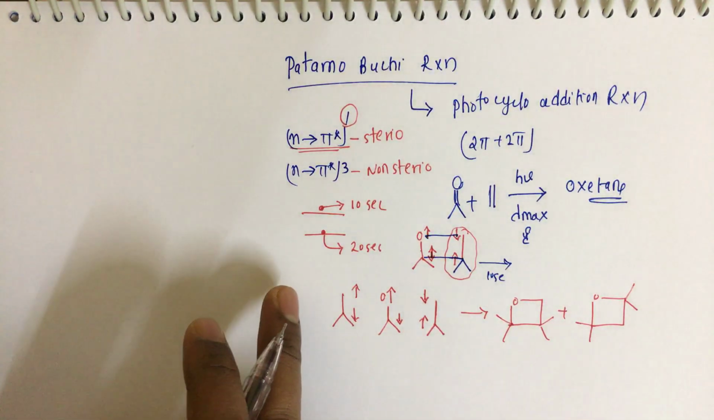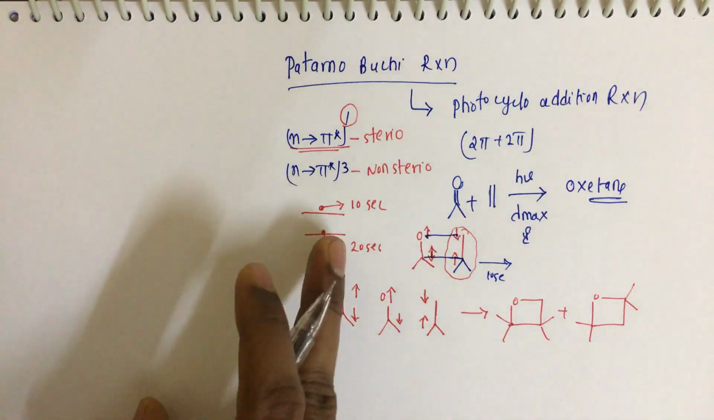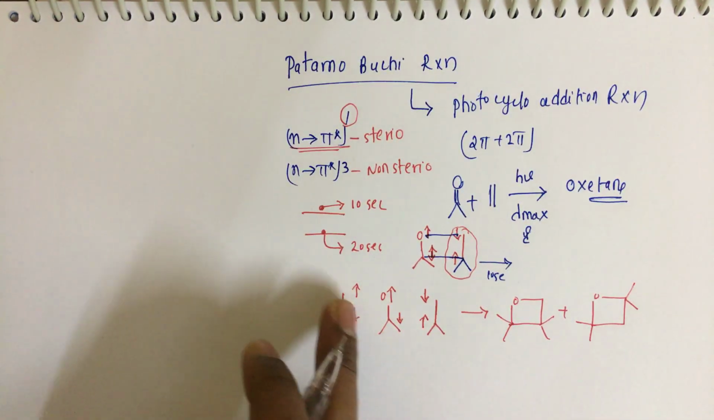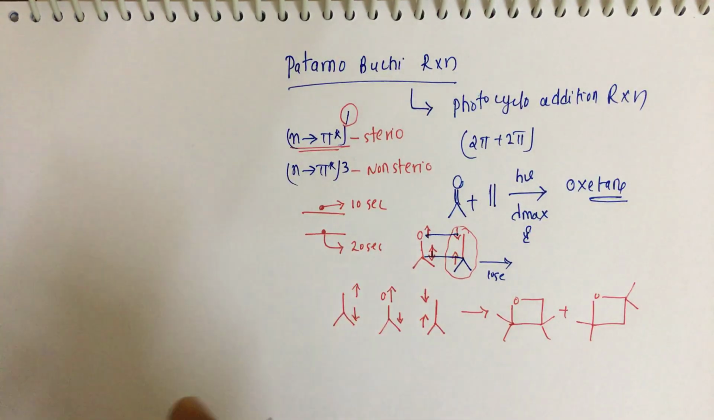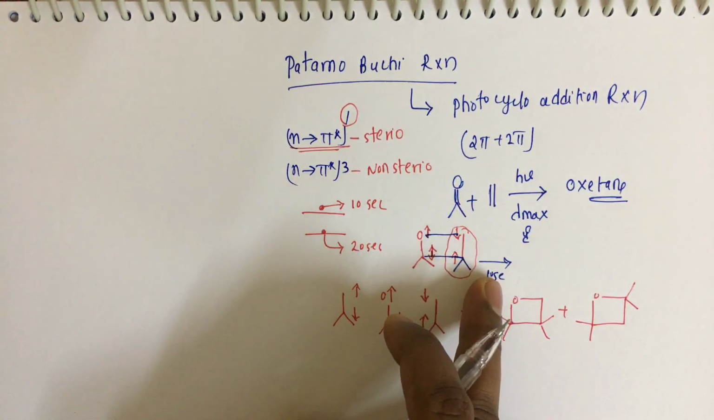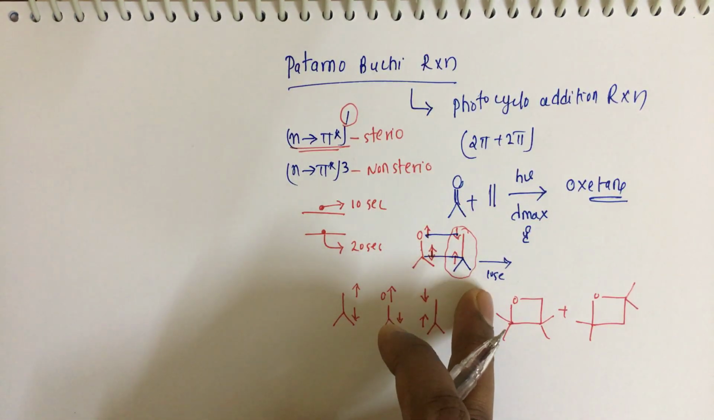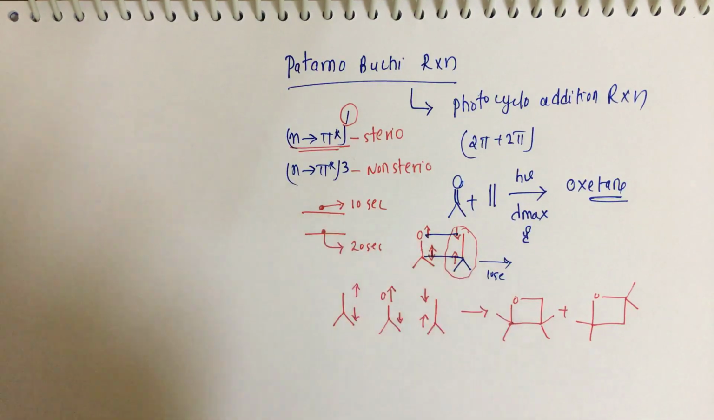So in the case of the n to pi star triplet, it is non-stereospecific. Here you get a mixture of products, because the lifetime of the triplet state is longer, so spin inversion takes place. Whereas with the n to pi star singlet, the lifetime is very short, so spin inversion does not take place, so it is a stereospecific reaction.